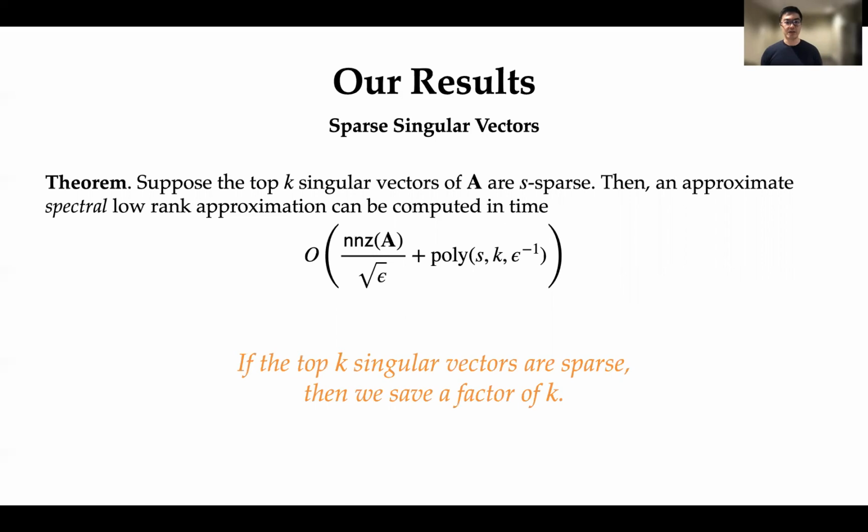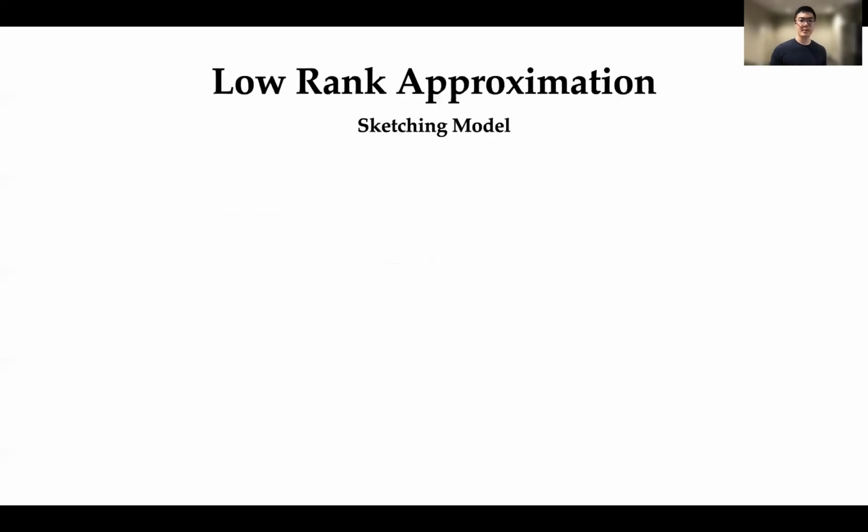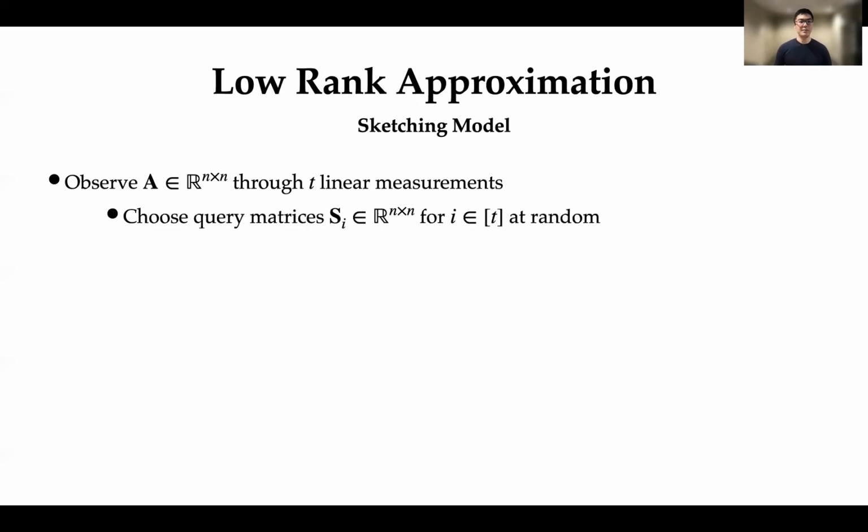Now, this is the result that I want to prove, but before I do that, I want to introduce some of our other results in the sketching model. In order to do that, let me briefly introduce the sketching model. In this model, our input matrix A is observed through t linear measurements. And by that, here's what I mean. We first get to choose query matrices S_i, which is an n by n matrix for i from 1 through t. And these query matrices can be chosen to be random.